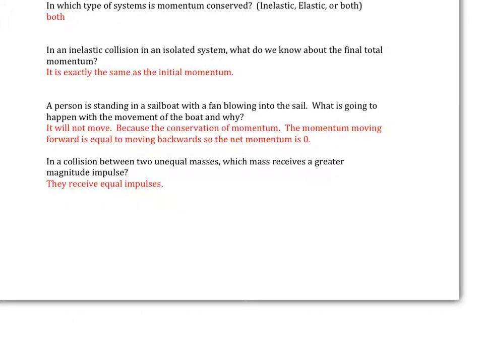In a collision between two unequal masses, which mass receives a greater magnitude impulse? They're going to have equal impulses. Now that doesn't mean they react the same way. They have the same impulse, but if one's bigger or smaller, they may react differently. They may travel at different speeds after the collision and things like that, but they have the same impulse.